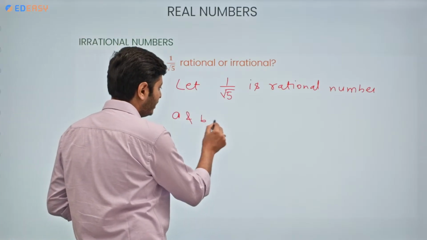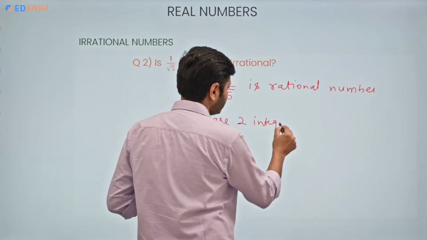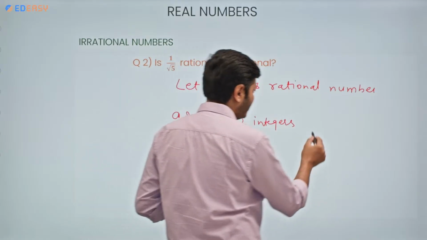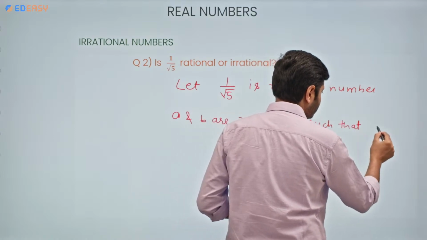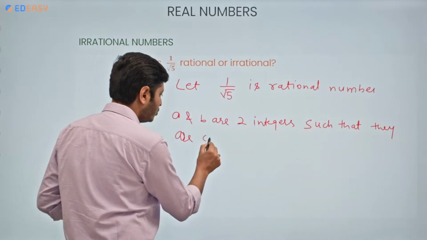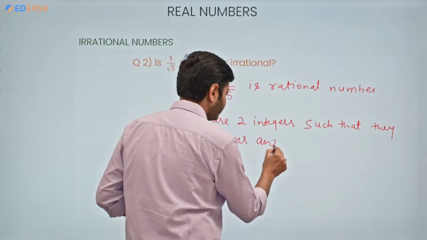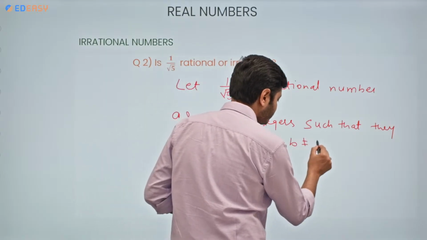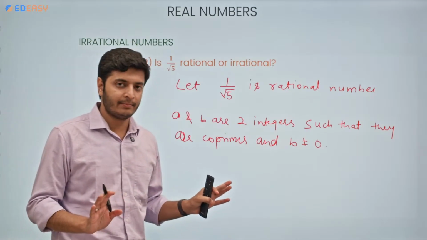A and b are two integers such that they are co-primes and b is not equals to 0. This you need to follow every time.